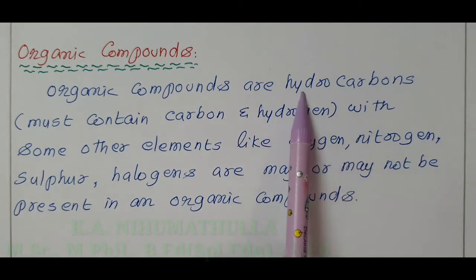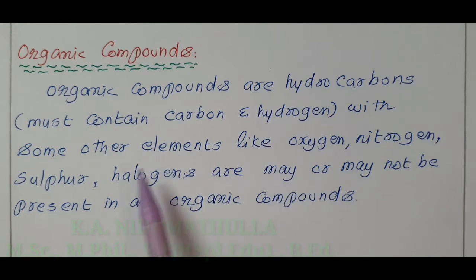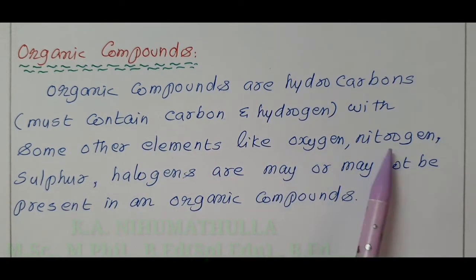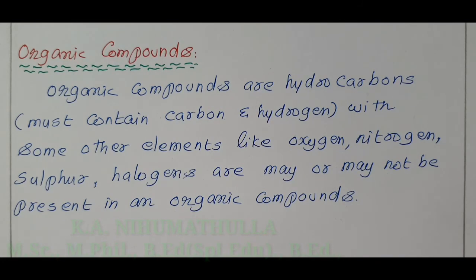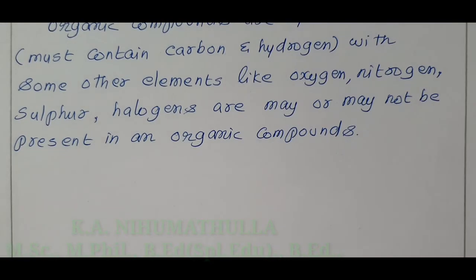All hydrocarbons are organic compounds. Along with these elements, oxygen, nitrogen, sulfur, halogen may or may not be present in an organic compound. Now, I am going to write different examples of organic compounds.